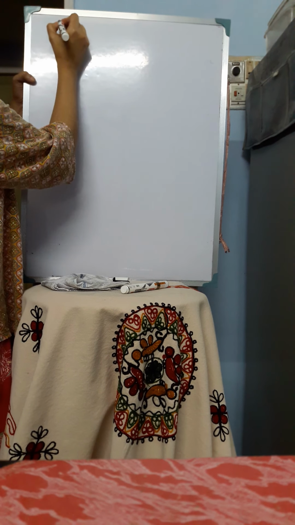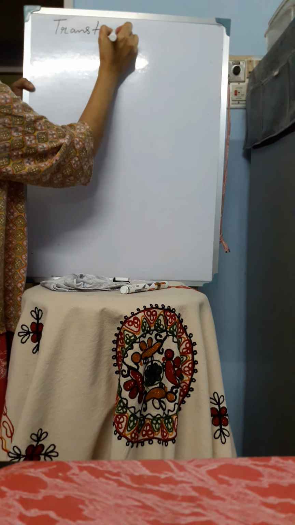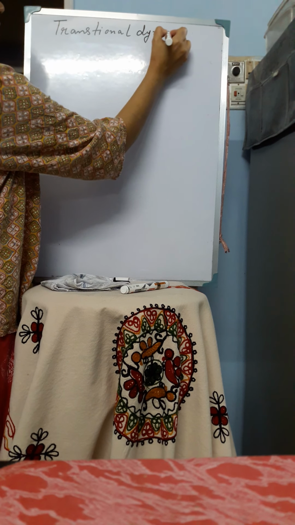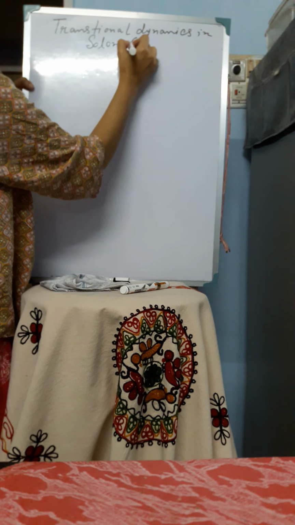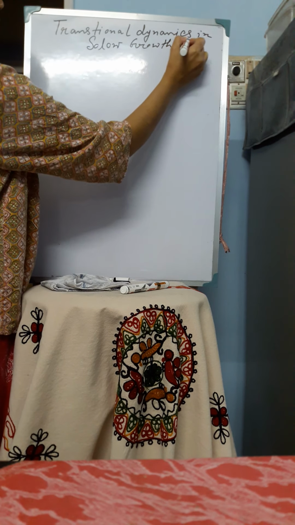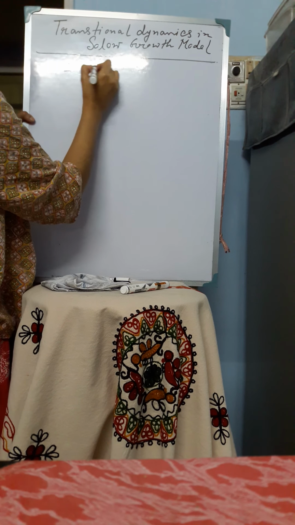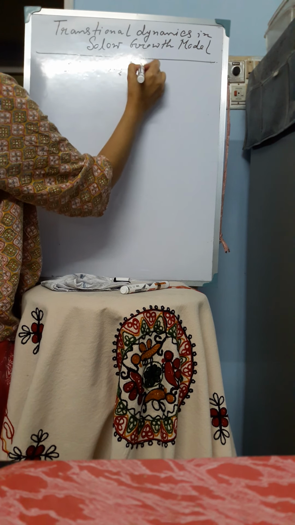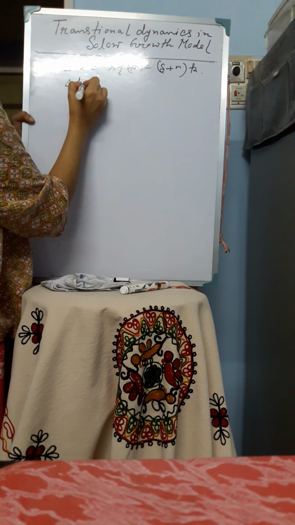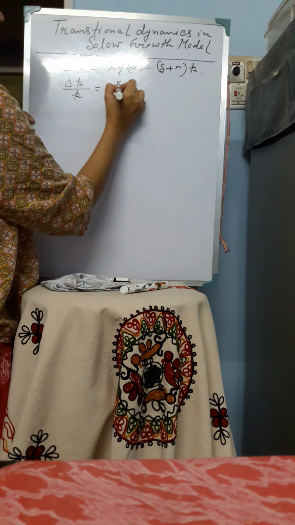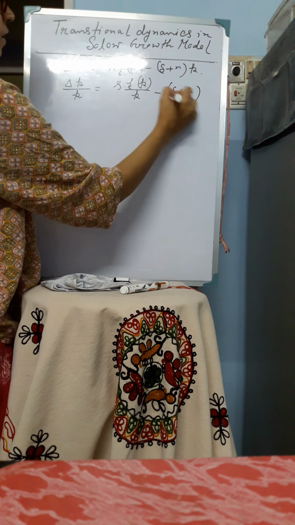Now we consider the transitional dynamics in the Solow growth model. We know that delta K is equal to sFK minus (delta plus n) into K. So from here we write delta K by K is equal to sFK by K minus (delta plus n).